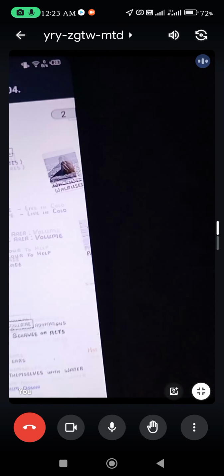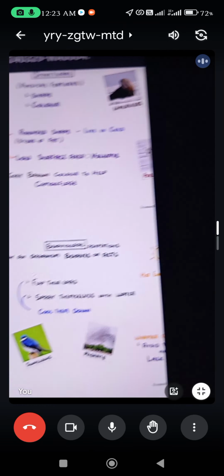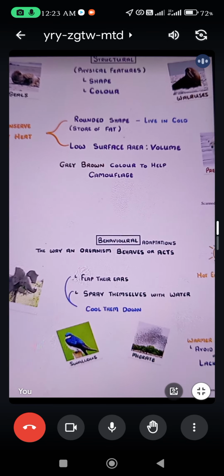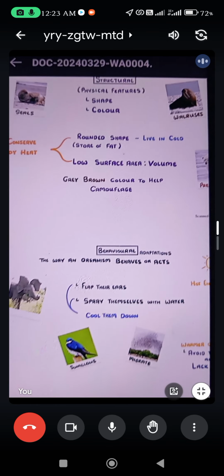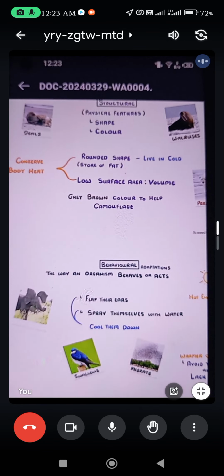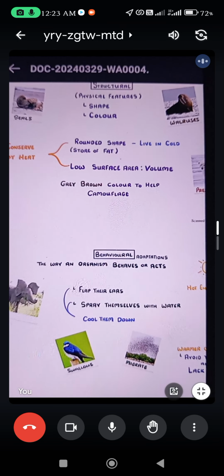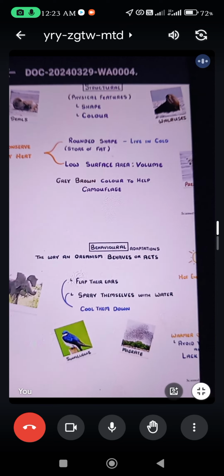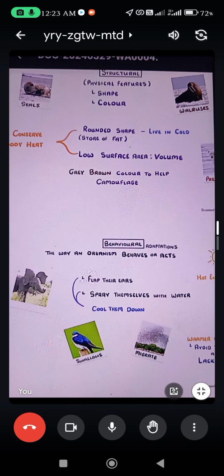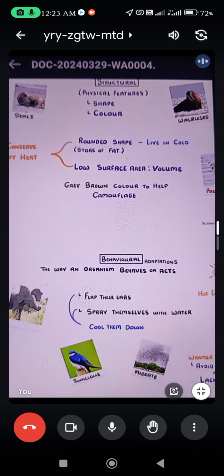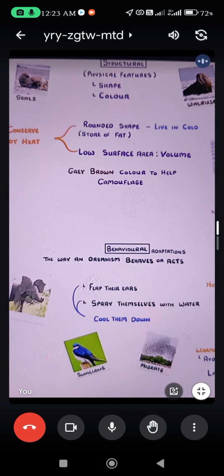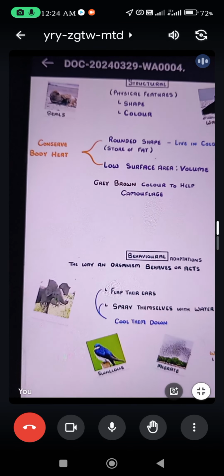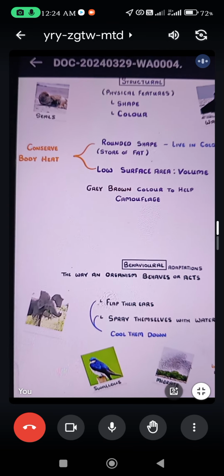The next adaptation is behavioral adaptation. These are behaviors that help an organism adapt to survive in nature. I hope you're understanding all these topics. Behavioral adaptation is the way an organism behaves or acts.